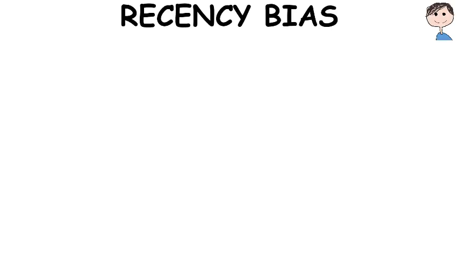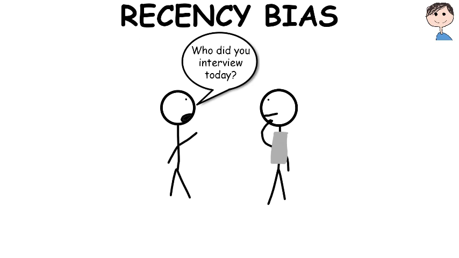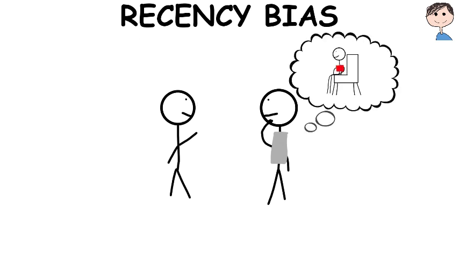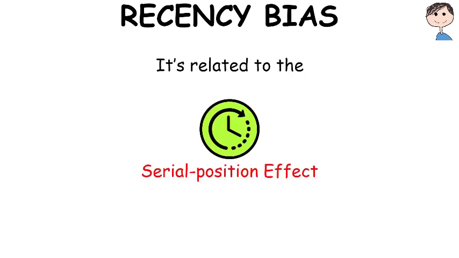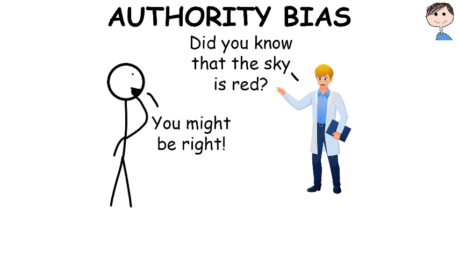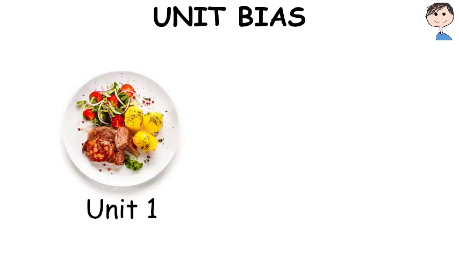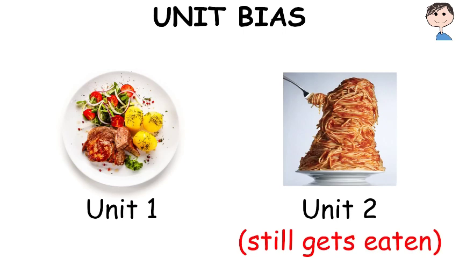Recency bias. The recency bias gives greater importance to the most recent event, such as an interviewer who can vividly remember just the last person he interviewed because they're the most recent conversation they had. It's related to the serial position effect. Authority bias. Authority bias is the tendency to attribute greater accuracy to the opinion of an authority figure, no matter what the opinion's content is. Unit bias. The standard suggested amount of consumption, like the food serving size, is perceived to be appropriate. A person would consume it all, even if it was too much for that particular person.